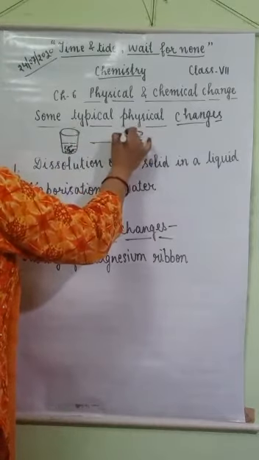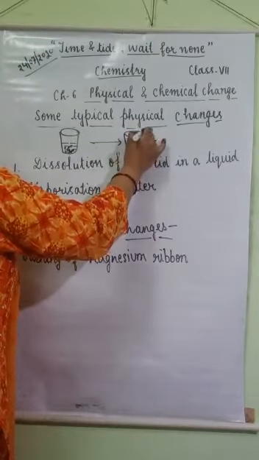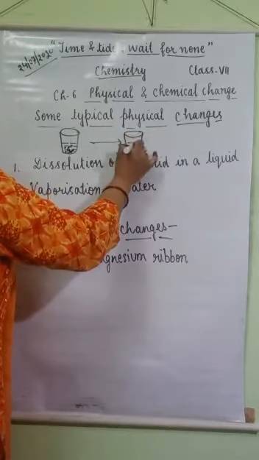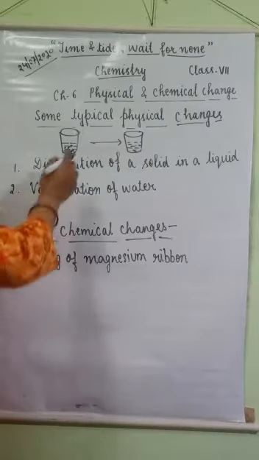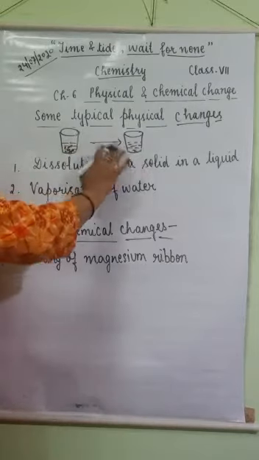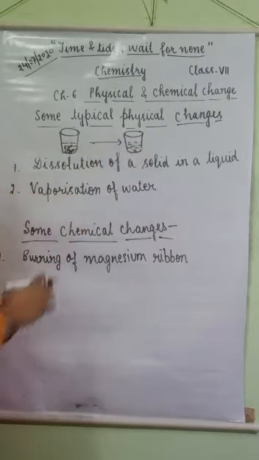After dissolving you cannot see the sugar particles in water. The whole solution is in a single phase. You cannot identify sugar particles separately.